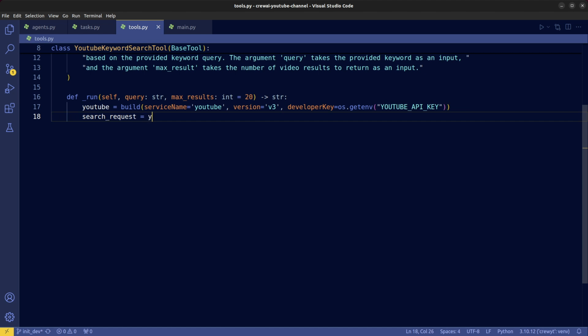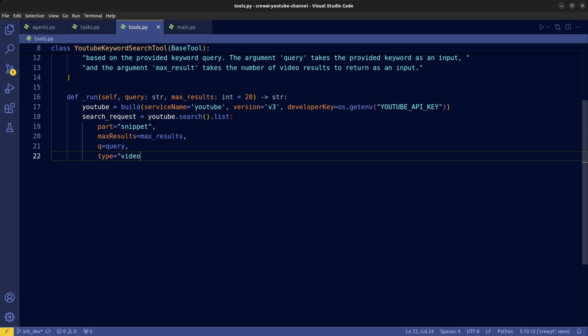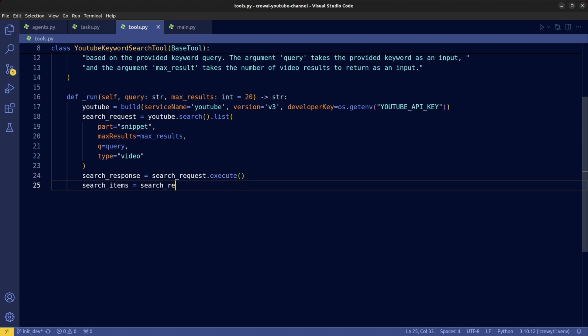Then create the search request by following the example code in the API document. Execute the request, and get the desired items from the search response.